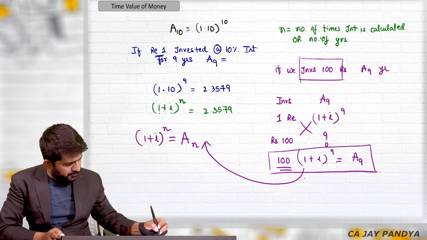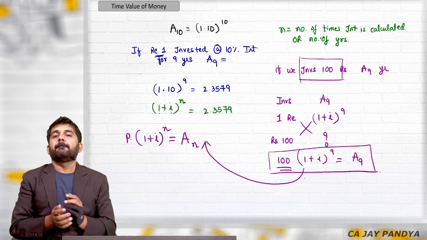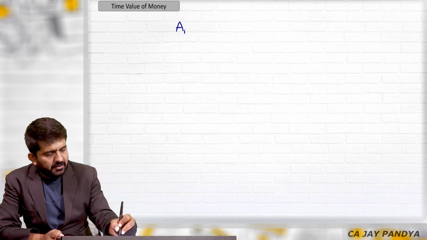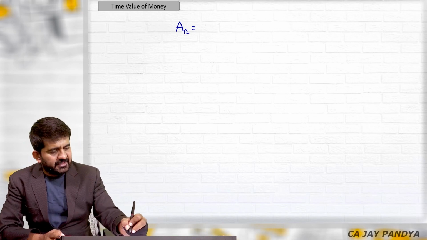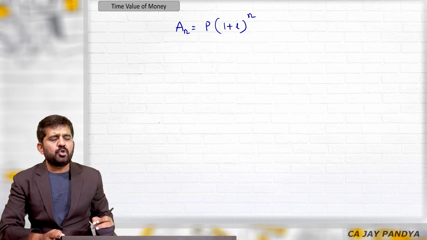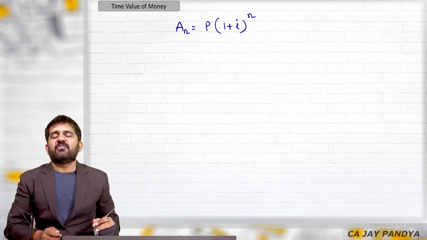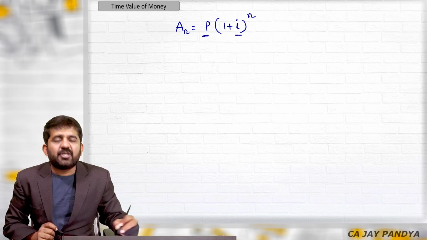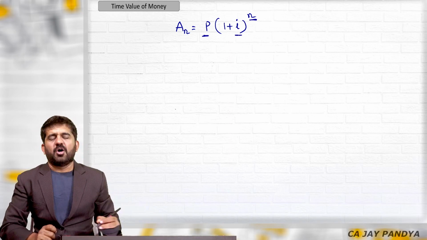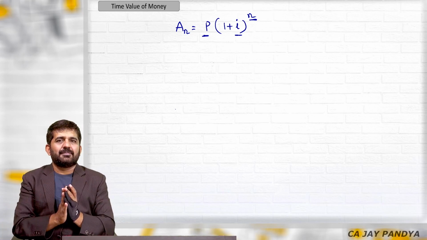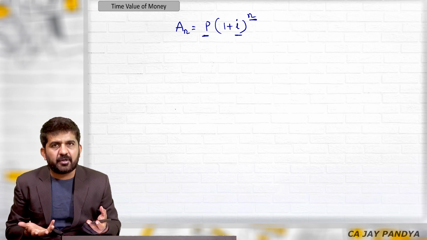So what is 100 rupees in this formula? It is P. If you want to find out the amount after n years, I am summarizing the formula logically: it is nothing but P into 1 plus I raised to n. You can find it out for any sum invested, for any rate of interest, for any number of years by just using this formula. A bad point is just mugging up the formula.